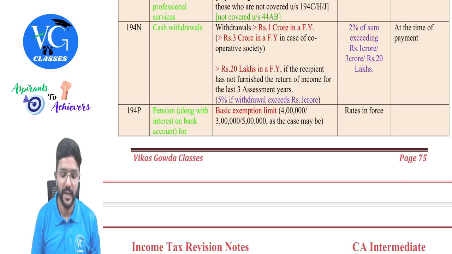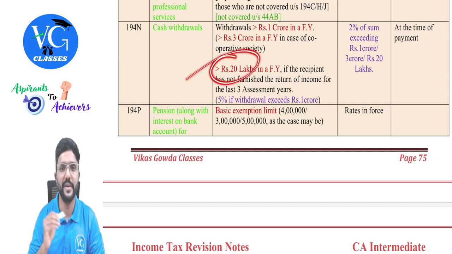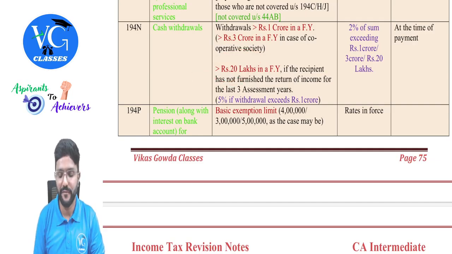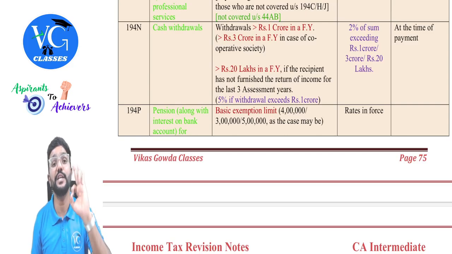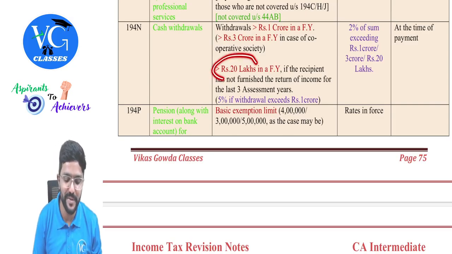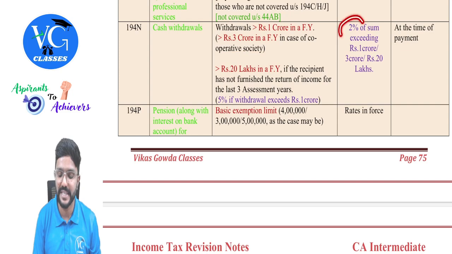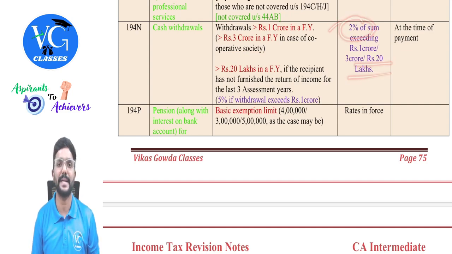Okay. Then there is one special case. The threshold limit is 20 lakh. When is it? When more than 20 lakh is withdrawn in a financial year and the recipient, that is the payee, has not furnished the return of income for the last 3 continuous assessment years. In that case, the threshold limit is 20 lakh. So if that person is withdrawing more than 20 lakh, then TDS has to be deducted at 2% in excess of 20 lakh.